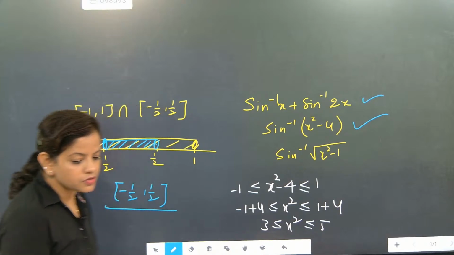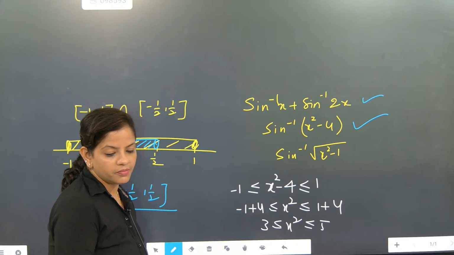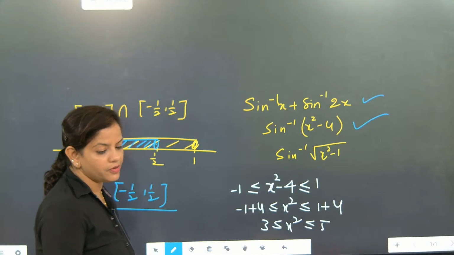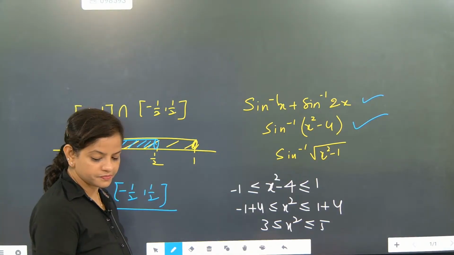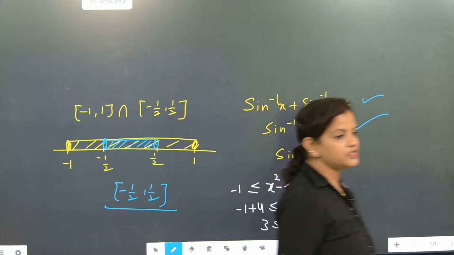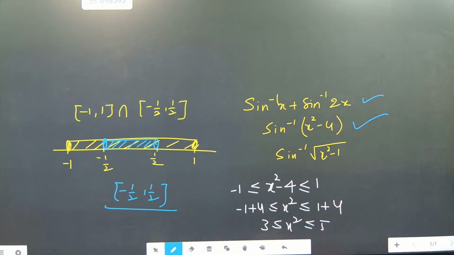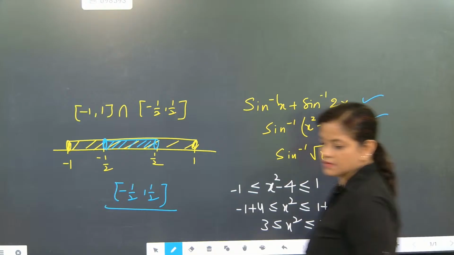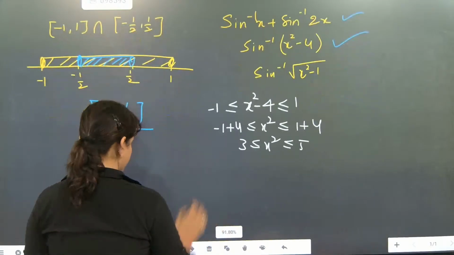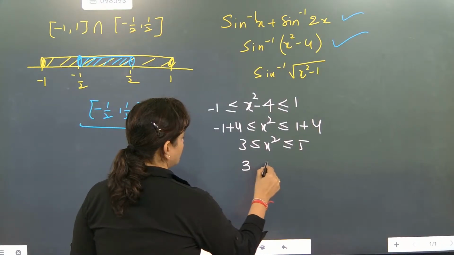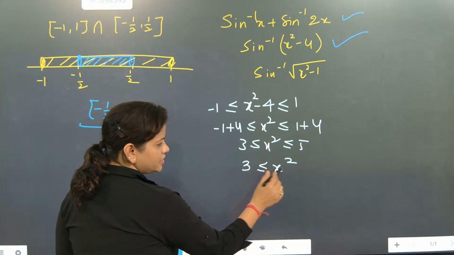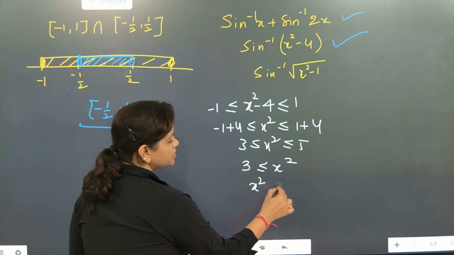Super, beta. But a little bit of renovation is needed. So Subhinesh, check one more time. Everybody, please check one more time. Let's see. So look, when you are getting this, x square is greater than or equal to 3.